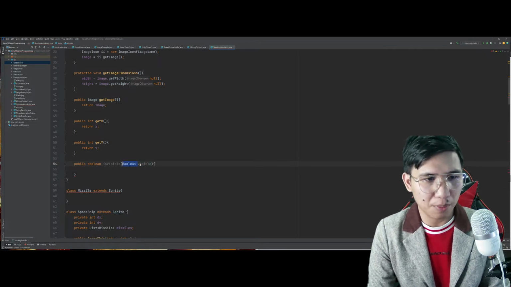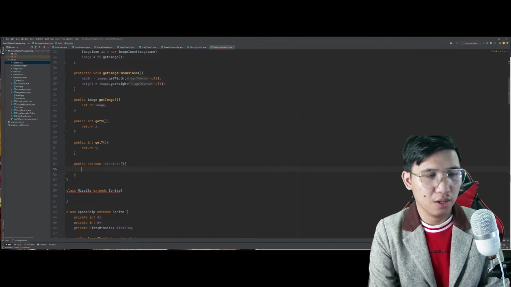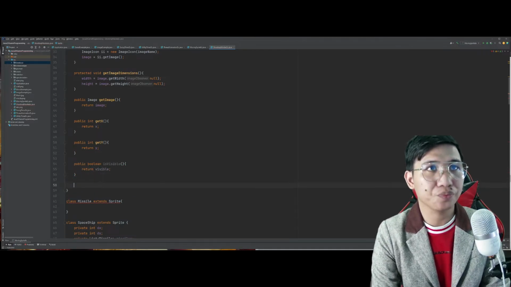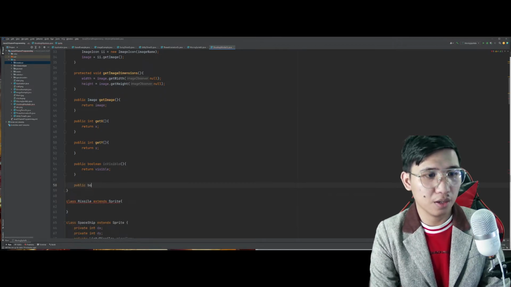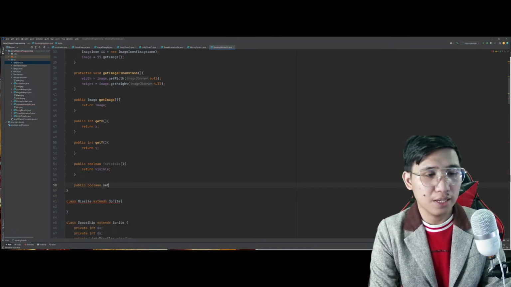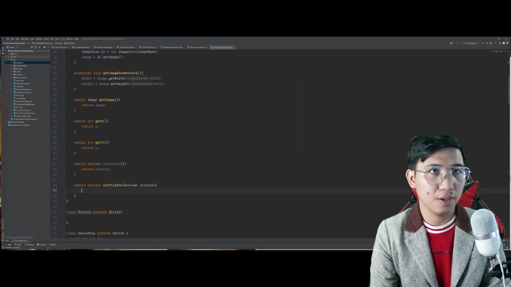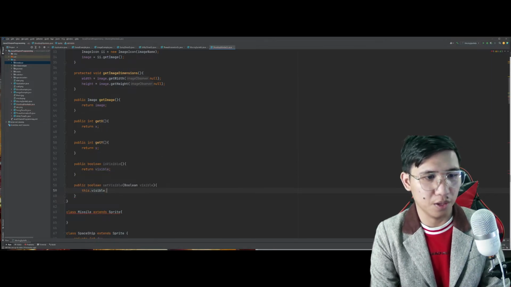Is visible, wala pa palang laman to, sorry. If it is visible, true or false ang ibabato nito. Public boolean set visible. Boolean visible. Yan. This not visible. Okay.